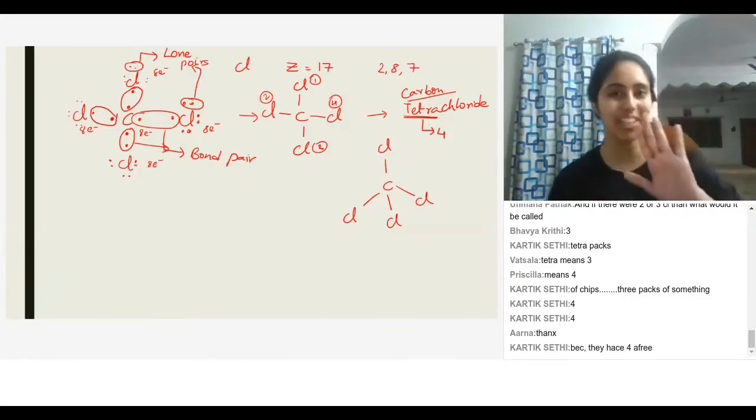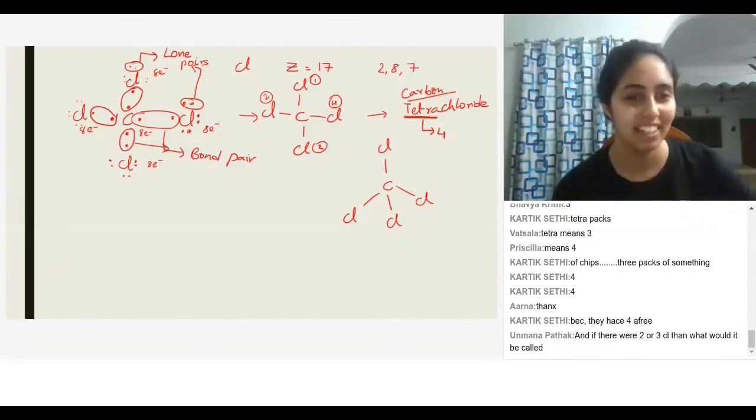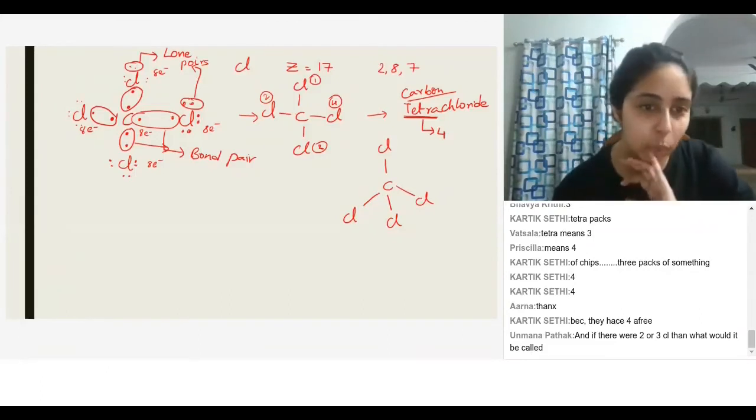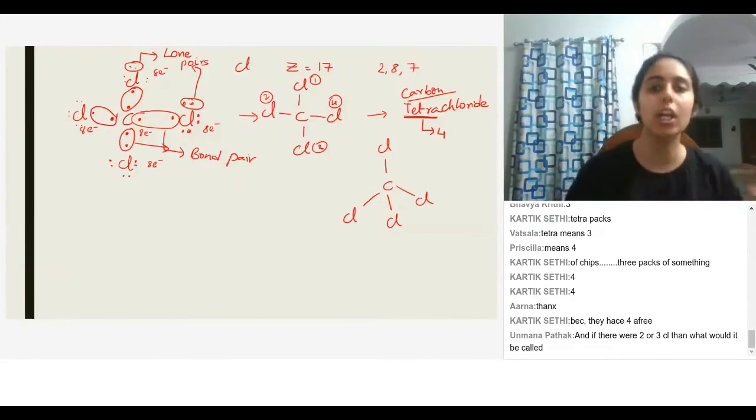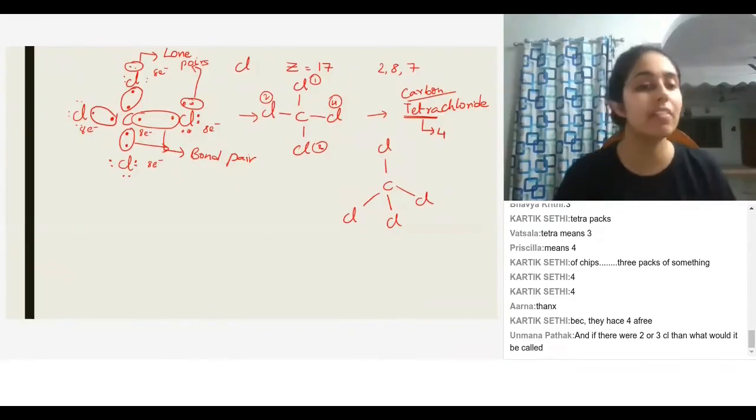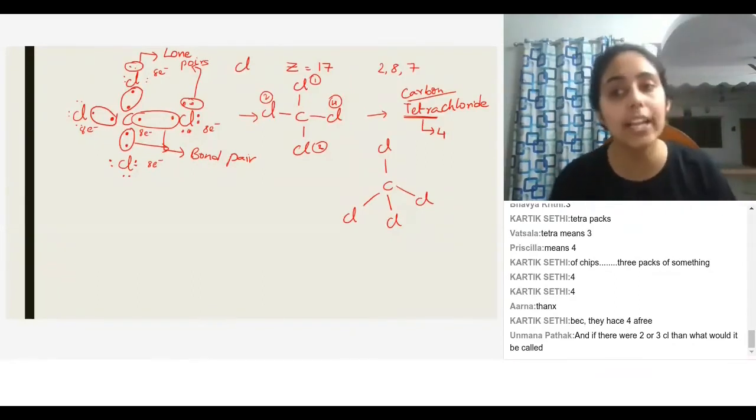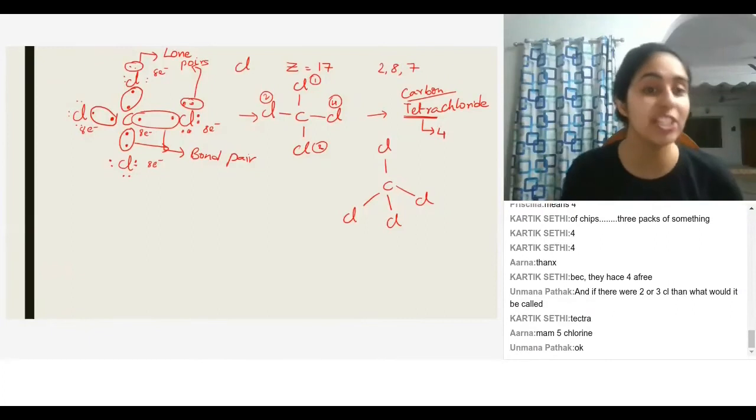Okay, we'll not go there yet. If there were 2 or 3 chlorines, what would it be called? Okay, good question. Whenever you have 2 chlorines, it will be dichloride. Whenever you have 3 chlorines, it will be trichloride. 4 chlorines is tetrachloride. Okay, good question.